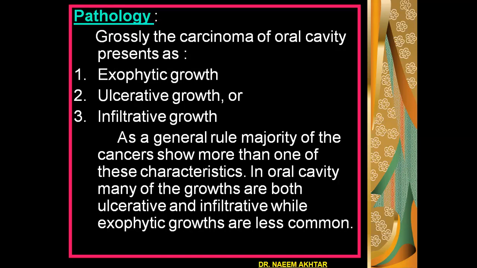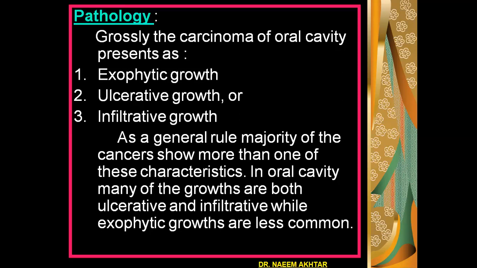Pathology. Grossly, the carcinoma of the oral cavity may present as exophytic fungating growth in the oral cavity. Sometimes it may be presented as ulcerative growth, or sometimes, in rare cases, in the form of infiltrative growth.